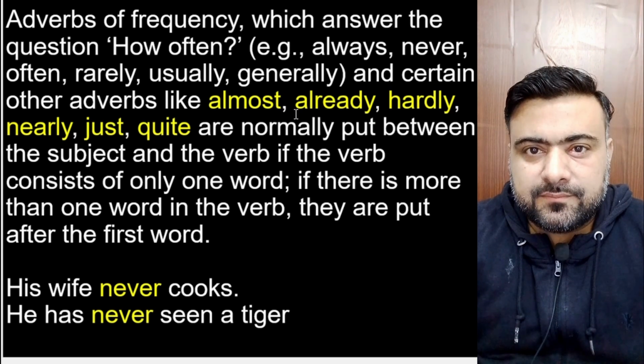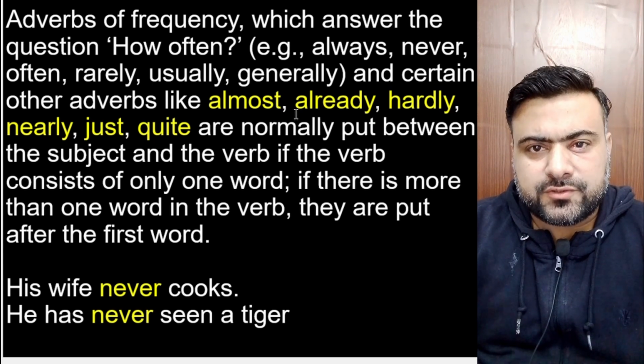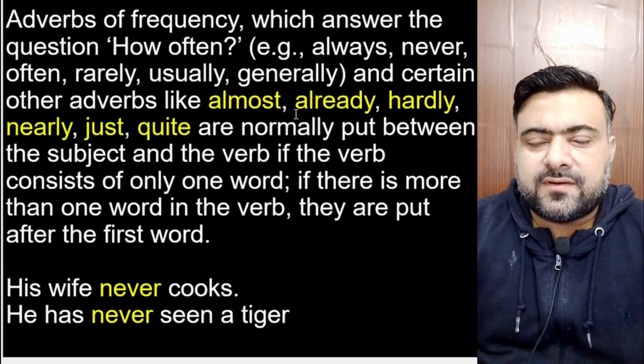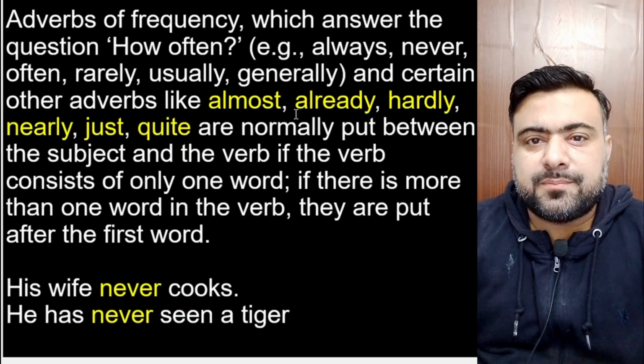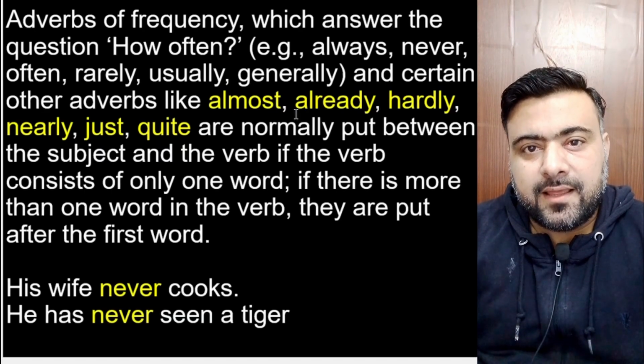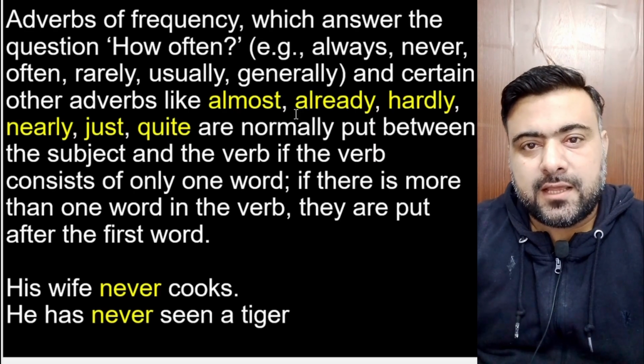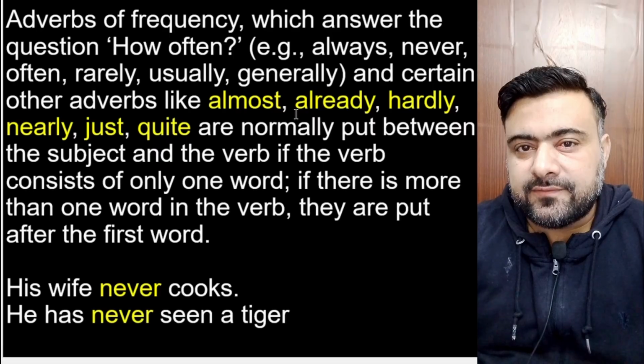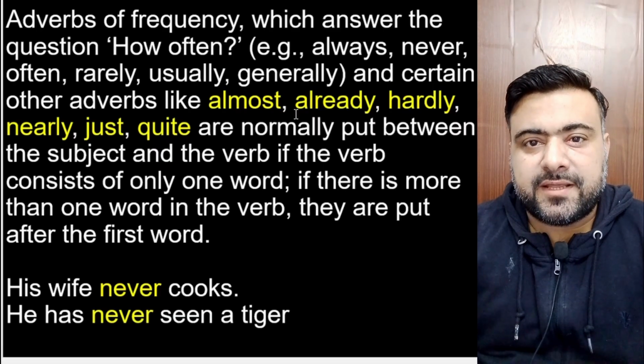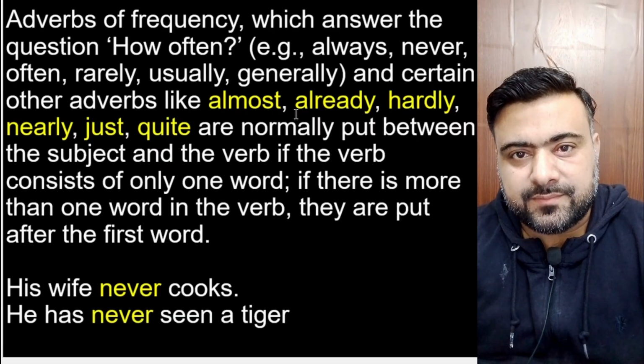For example, his wife never cooks. Never is the adverb of frequency and it has been placed between the subject and the verb. His wife is the subject, cooks is the verb, and never has been placed between the subject and the verb.